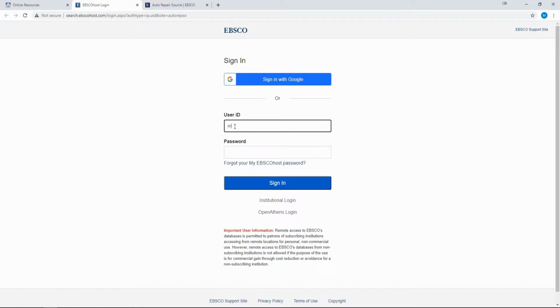The user ID is Muhlenberg CO. The password changes periodically, so please come in or call us to find out the most recent password information. After typing that in, click Sign In.